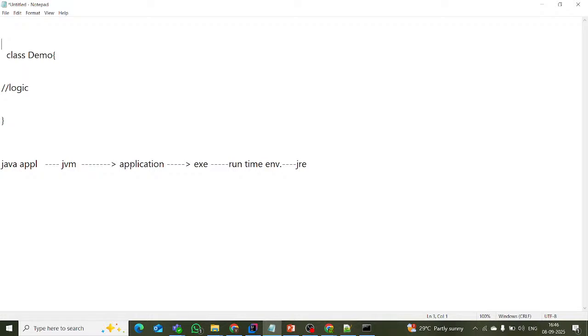First, I have to create the application: who will give the capability? JVM. After writing the code, I compile it, and after compiling, I execute it. For executing, JRE. For creating the application, JVM. Simple. So these two are the softwares, JVM and JRE.